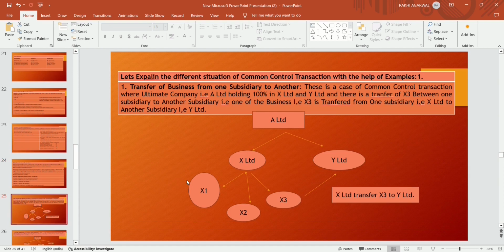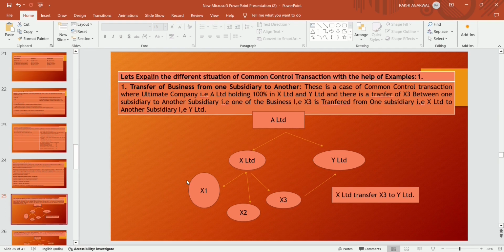Now situation 1. Let's explain the different situations of common control transactions with the help of examples, starting with transfer of business from one subsidiary to another. In this case, A Limited is a holding company which has two subsidiaries, X Limited and Y Limited. X Limited has three businesses, X1, X2 and X3. X Limited transfers one of its businesses, X3, to Y Limited. So Y Limited acquires one of the businesses of X Limited, X3, in a business combination.